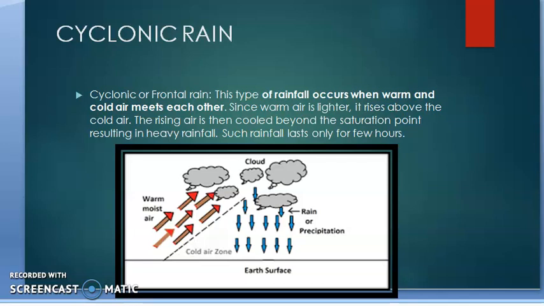But when it is rising up, due to the lower temperature of the cold air, saturation occurs, heavy condensation occurs and heavy rainfall also occurs. And this kind of rainfall also lasts for a few hours only. So these are the different kinds of rainfall that occur in the world. Thank you.